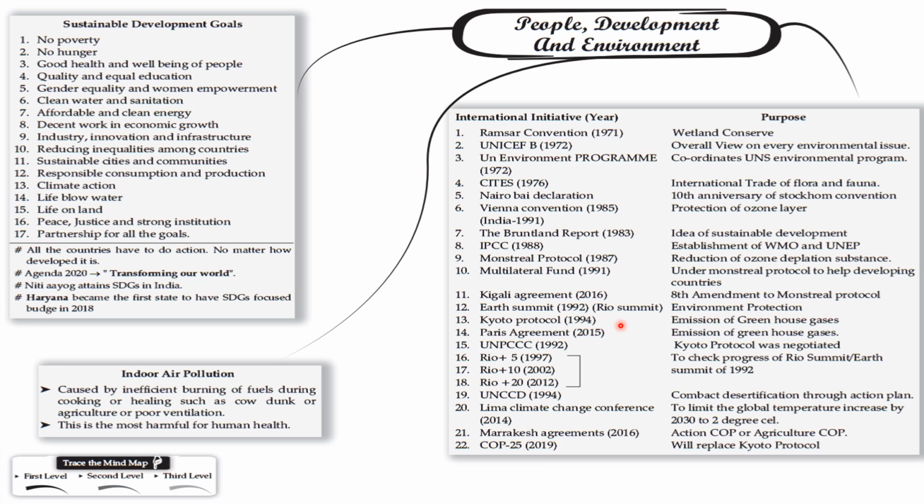Kyoto Protocol, emission of greenhouse gases. Paris Agreement 2015, emission of greenhouse gases. UNFCCC 1992, under which the Kyoto Protocol was negotiated. Rio+5 1997 to check progress of the Rio Earth Summit of 1992.